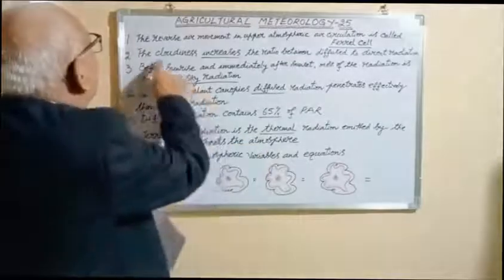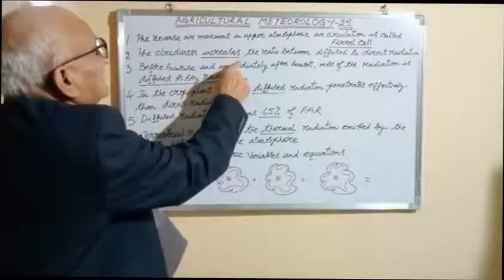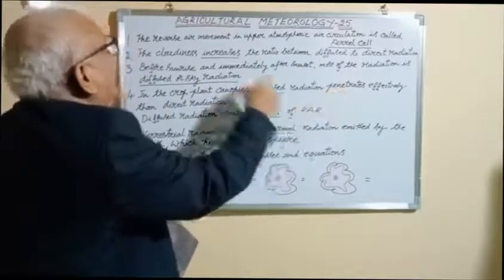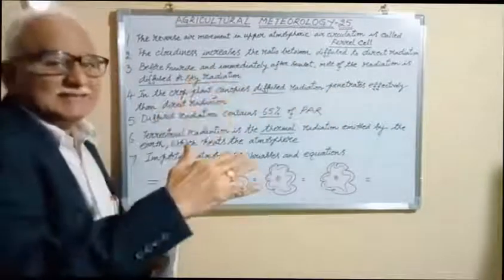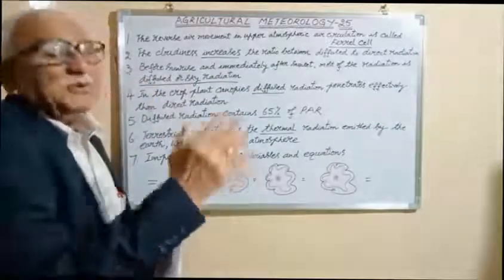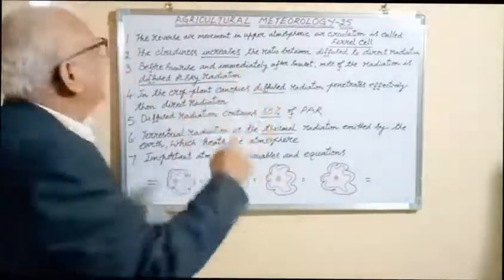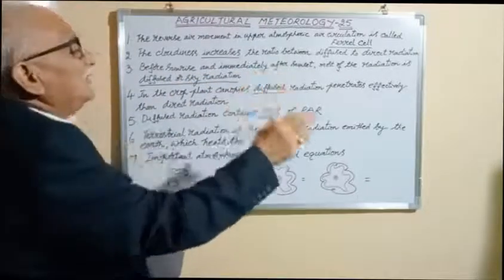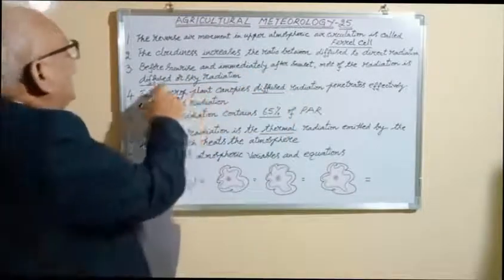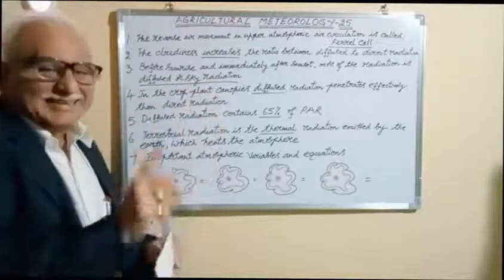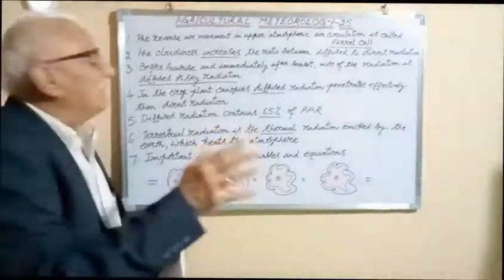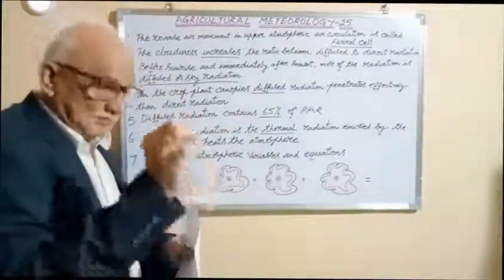Now, the second bit: the cloudiness increases the ratio between diffused to direct radiation. Cloudiness increases the diffused to direct solar radiation. So before sunrise and immediately after sunset, most of the radiation is diffused or sky radiation. Just before sunrise, just after the sunset. Of course, most of the time after sunset, but particularly after the sunset.